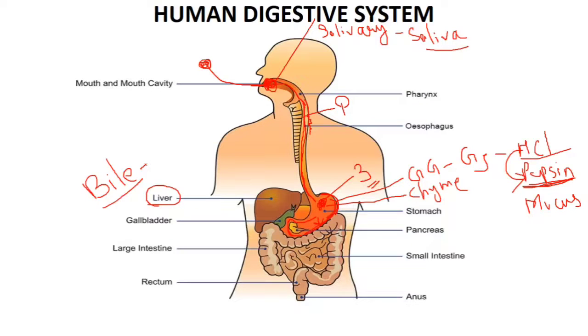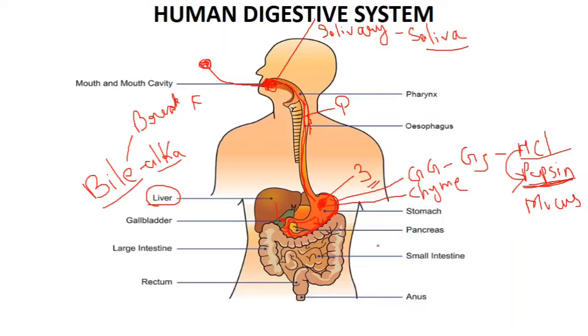Bile is a yellowish green fluid, and it is alkaline in nature. It is not acidic, it is alkaline. And what is its function? Its function is to break fat. It is going to break the fat into small globules. So the liver secretes bile, and this bile is stored in the gallbladder. From the gallbladder, this bile juice is given to the food which is present in the small intestine.